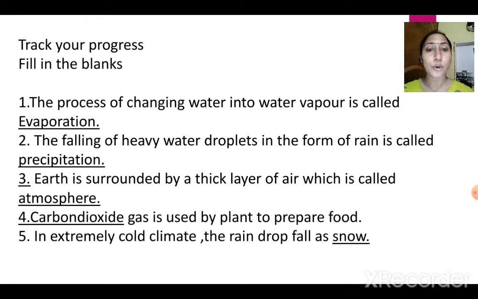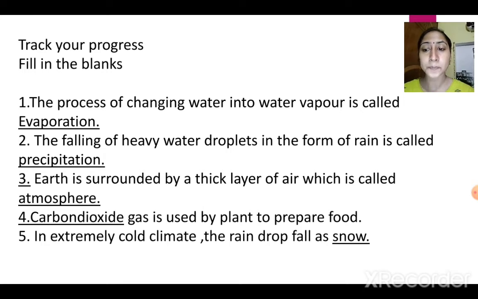The falling of heavy water droplets in the form of rain is called precipitation. Okay? So you remember the water cycle? Evaporation, condensation and precipitation. Precipitation is the falling of water droplets from the sky.